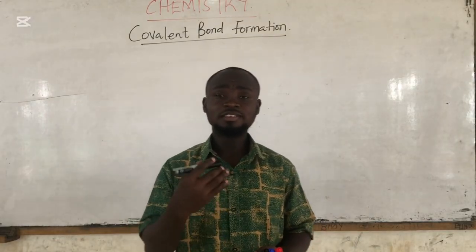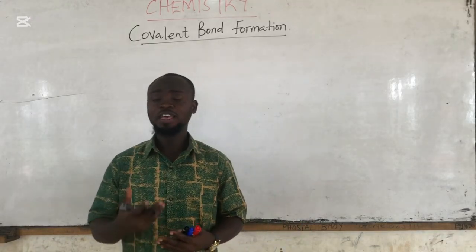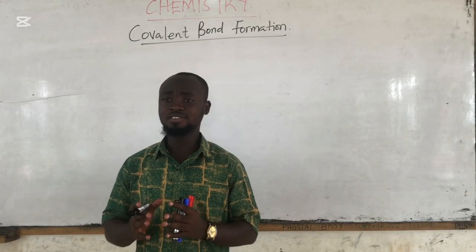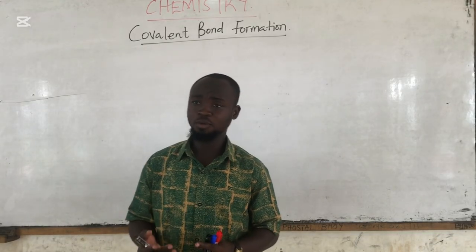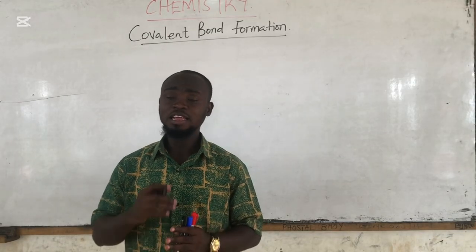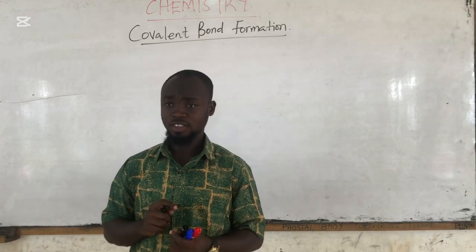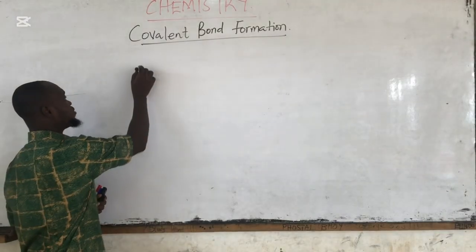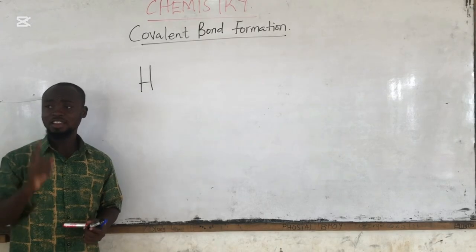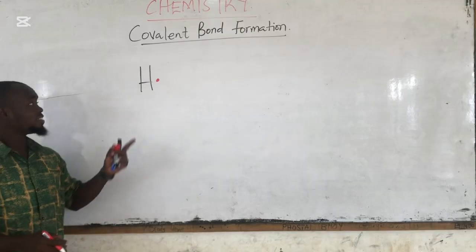Okay, so now let's discuss the formation of covalent bonding. How covalent bonds are formed. In this illustration, we are going to use what we call the Lewis dot symbol. What is this Lewis dot symbol? The Lewis dot symbol is simply the symbol of an element, and then we indicate its valence electrons with dots. Is that okay? So for example, when we take hydrogen, hydrogen has the symbol capital H, and it has one valence electron. So we indicate this valence electron with a dot. This is the Lewis dot symbol.